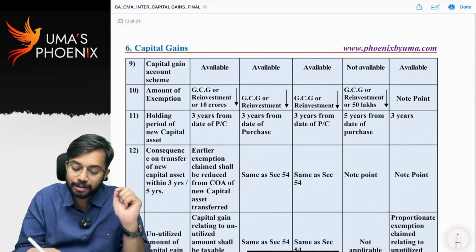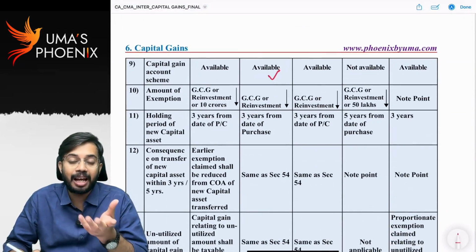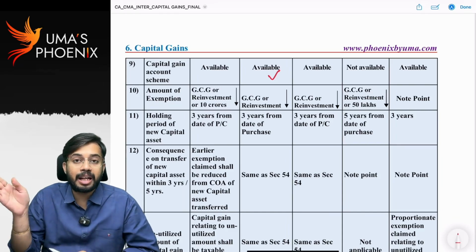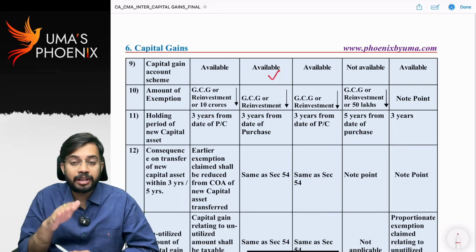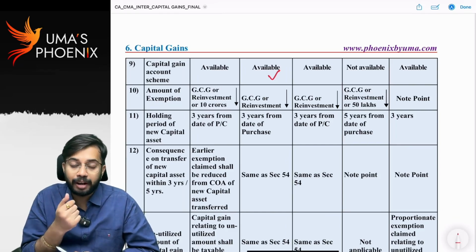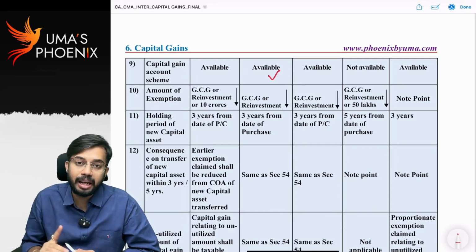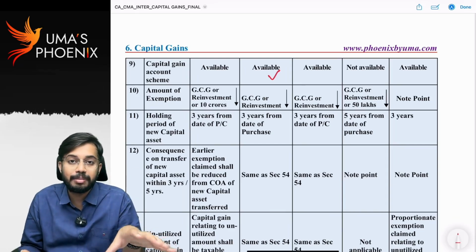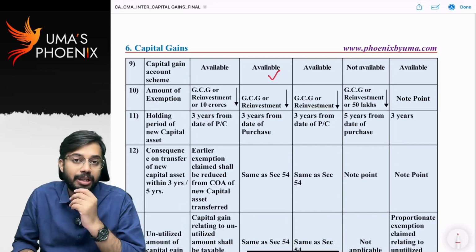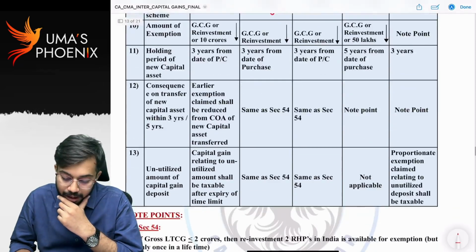Whether capital gains account scheme is available, yes it is available. The reason is 2 years time limit is there for reinvestment. But before 31st July or 31st October, IT return is required to be filed. That's why before 31st July only, either he has to purchase new agricultural land or he should invest that money in capital gains account scheme, and whatever the money invested in capital gains account scheme is there, that amount he can claim as exemption under 54B.